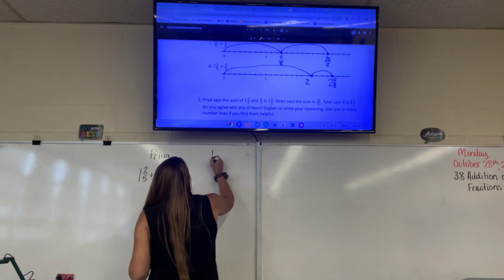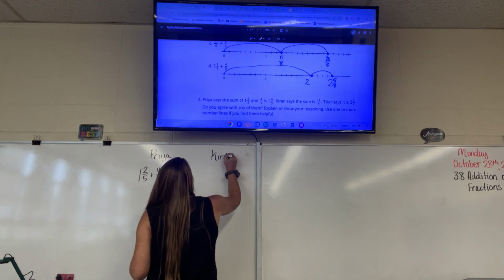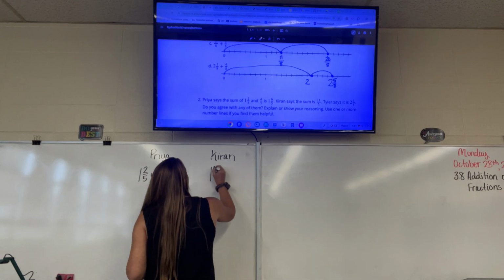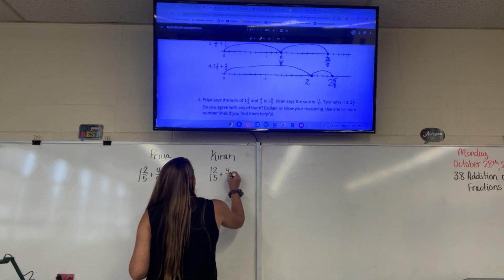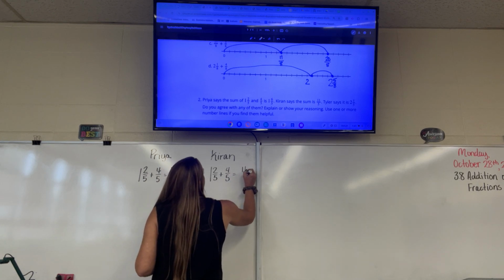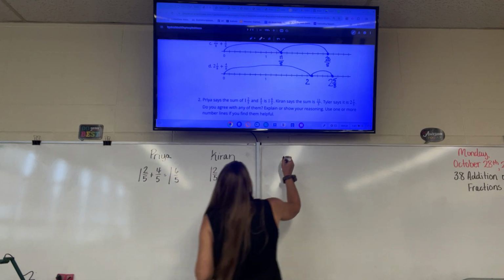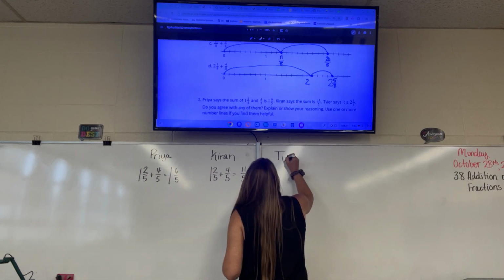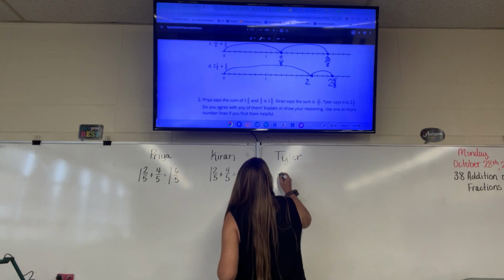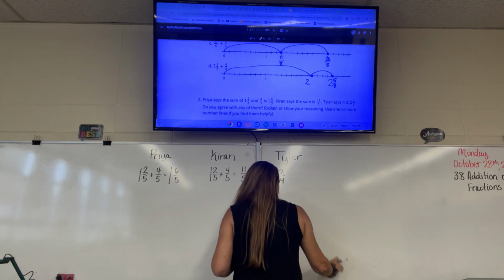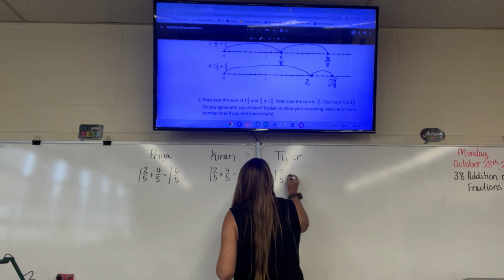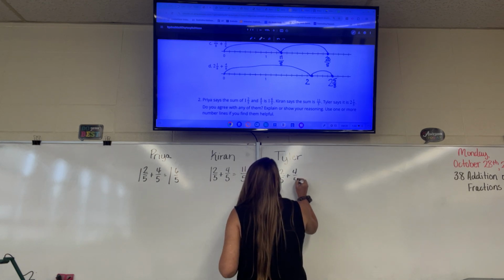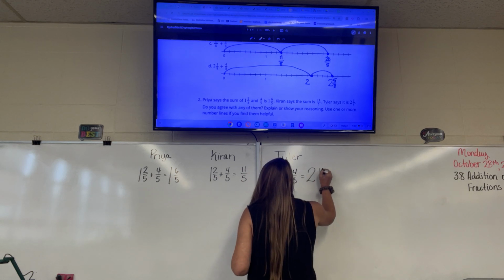Then we have Kieran, who says that 1 whole and 2/5 plus 4/5 equals 11/5. And then we have Tyler that says 1 whole and 2/5 plus 4/5 equals 2 wholes and 1/5.